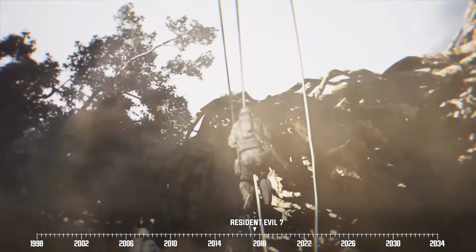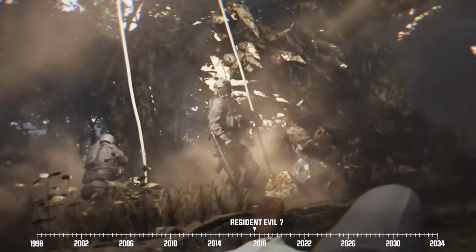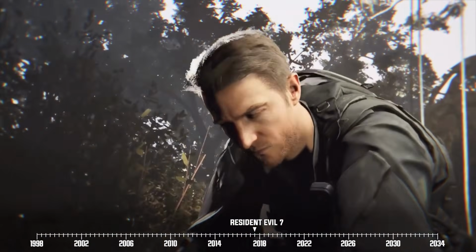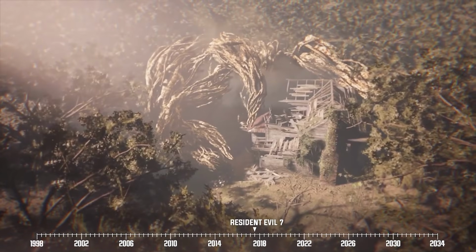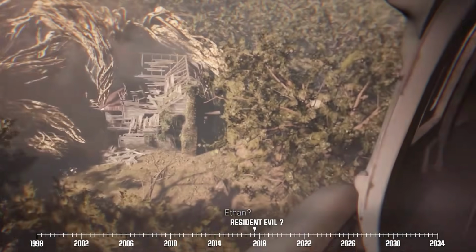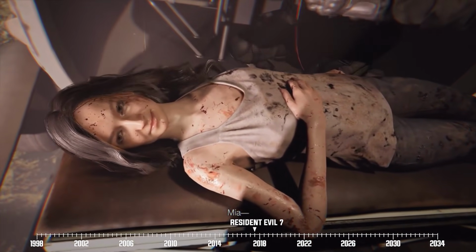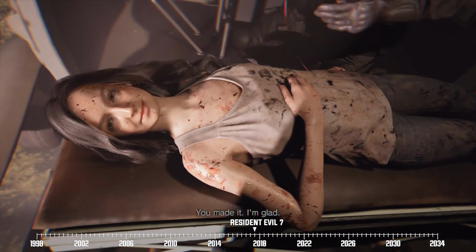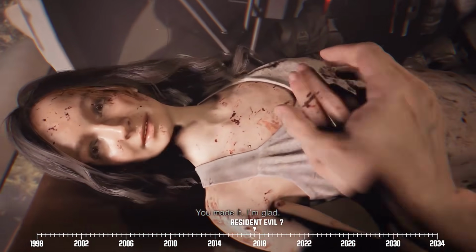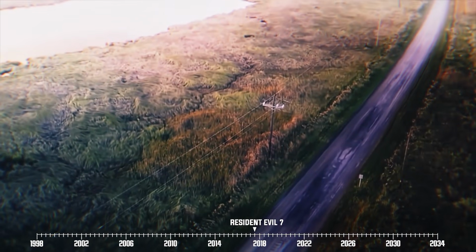Thankfully, a squad of BSAA operatives led by none other than Chris Redfield arrives just in time to help Ethan out. With Eveline out of the picture, Chris takes Ethan aboard their helicopter and whisks him away from this nightmare. And even better, Mia is revealed to still be alive, as Ethan finds her on that same aircraft. Here's where things get twisty, however.